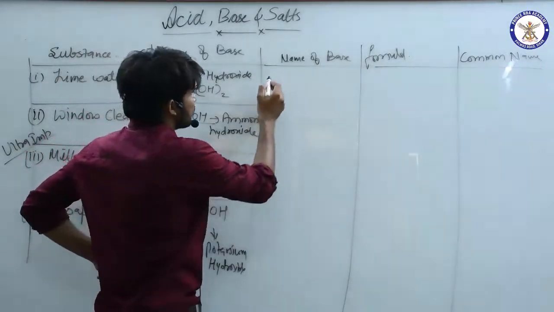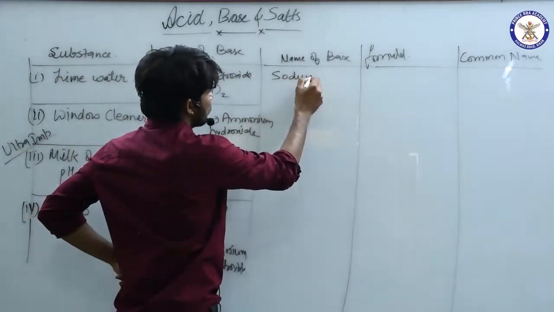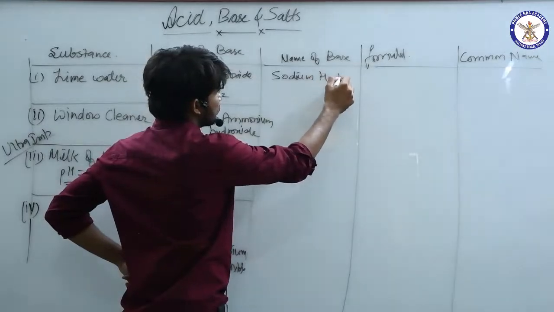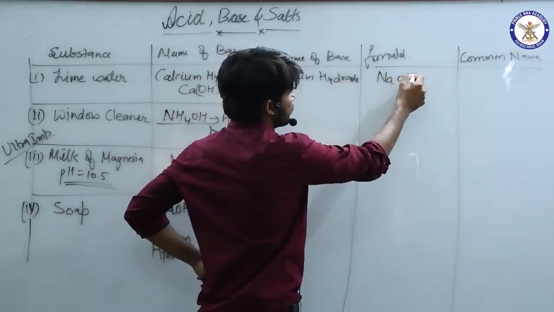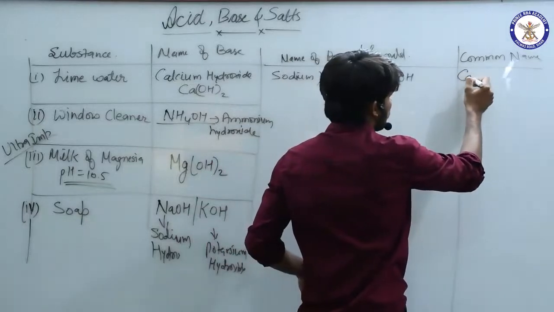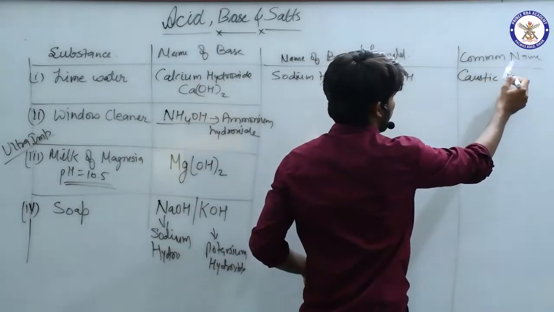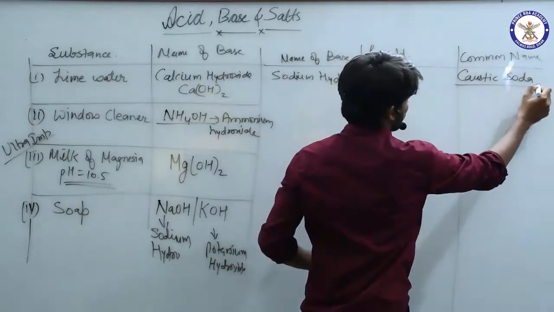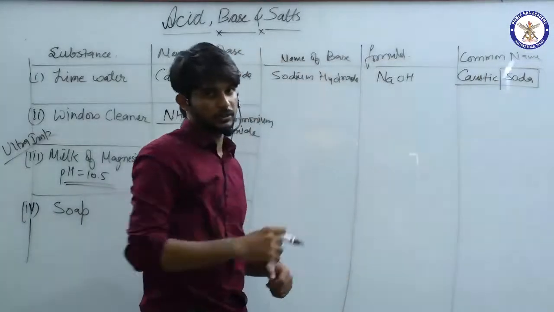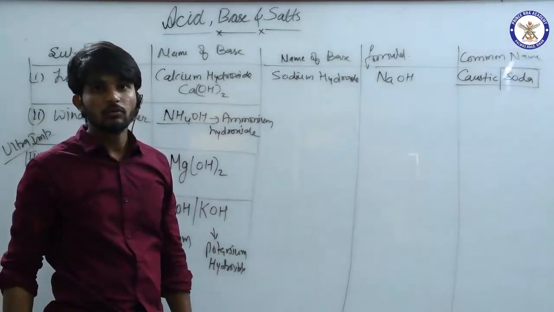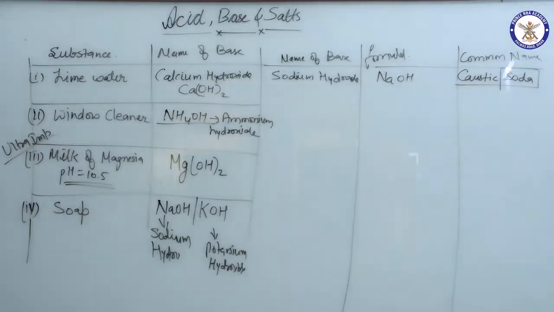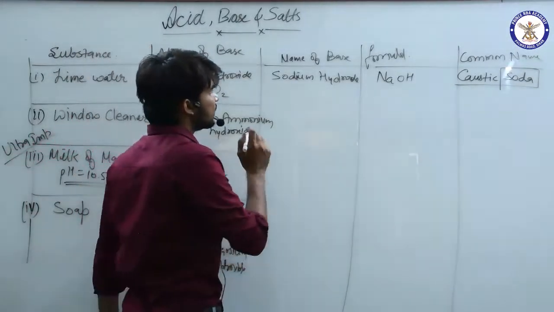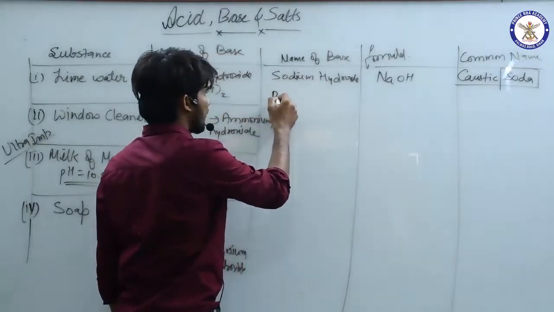Fine. First, sodium hydroxide. Chemical formula is NaOH and common name is caustic soda. Remember, this is something that is asked with the common name. You can be asked to write down the chemical formula of caustic soda. Fine.